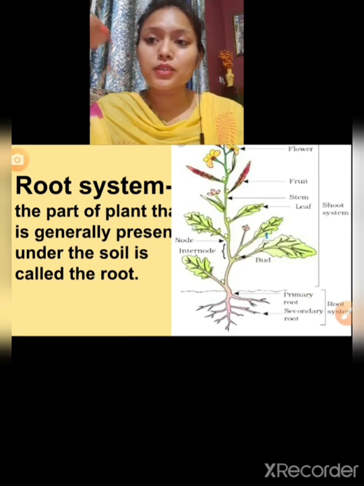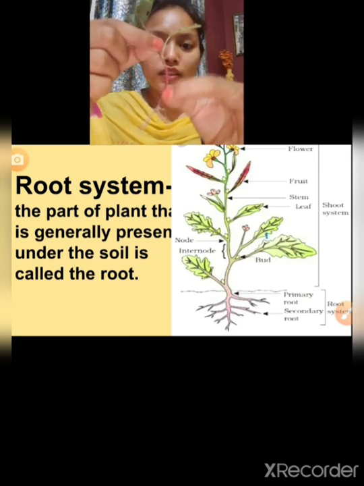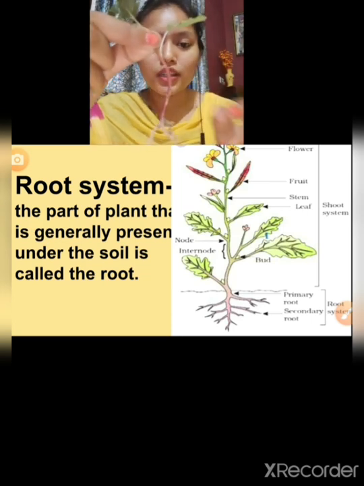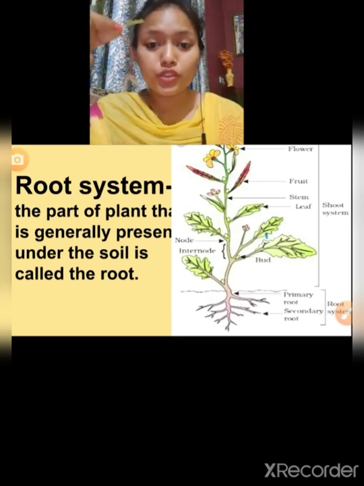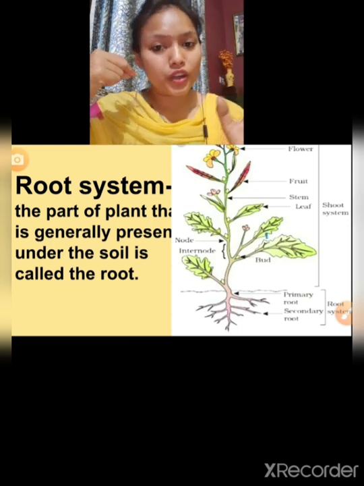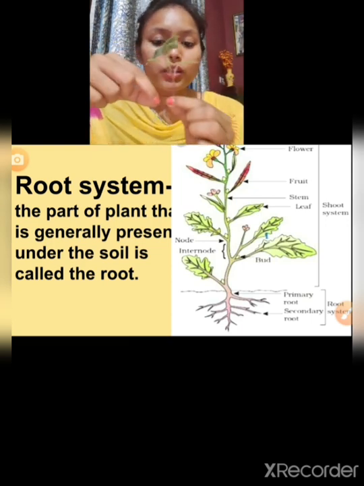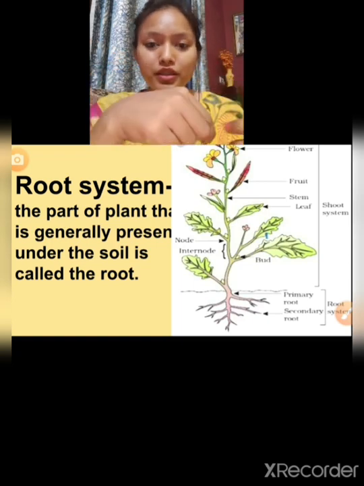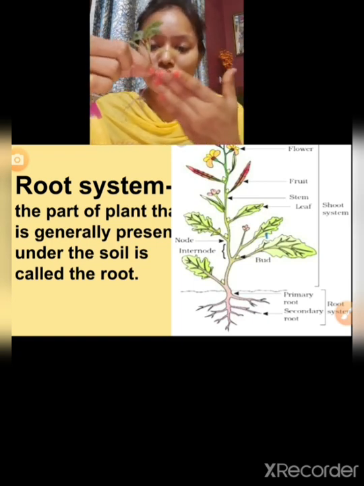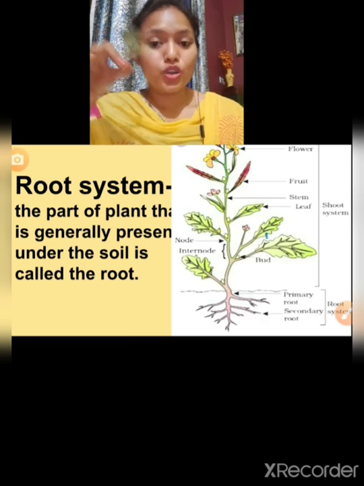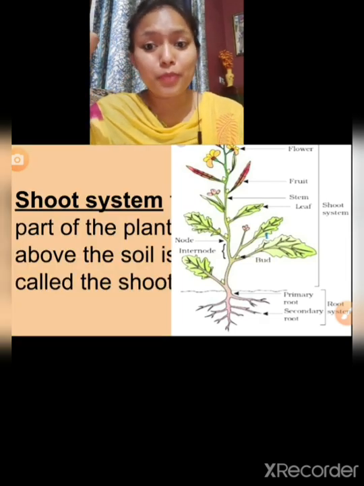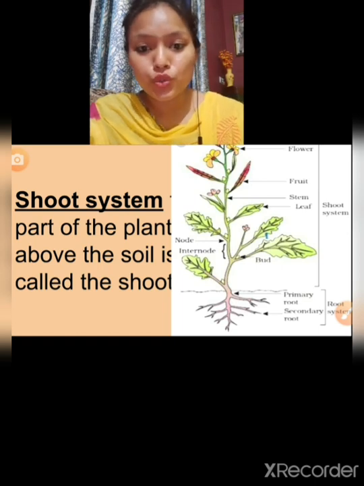In the shoot system, this part is the stem of the plant. The main important part of the shoot system is the stem only, because in the stem there are leaves, flowers, and branches. So from the stem only all things come. We can say the stem is the backbone of the shoot system.